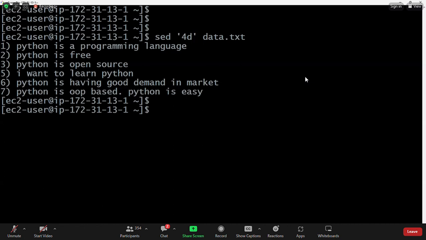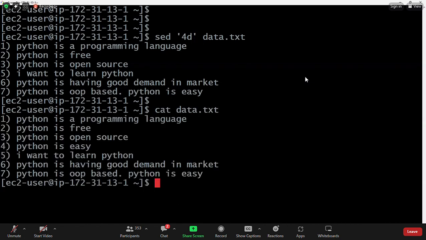It is deleted because of this sed command. But with this sed command 4d, is the line deleted permanently in the file, or is it just printing the output on the terminal? The line is not deleted in the original file. With cat data.txt, the line is available as it is. But here, if I use 4d, the fourth line is missing.